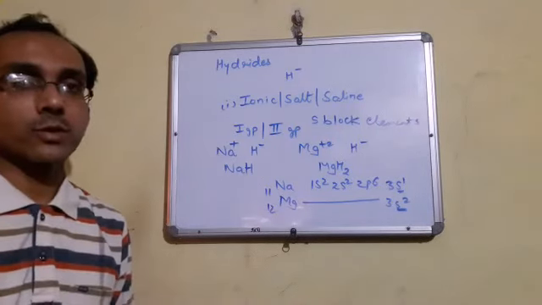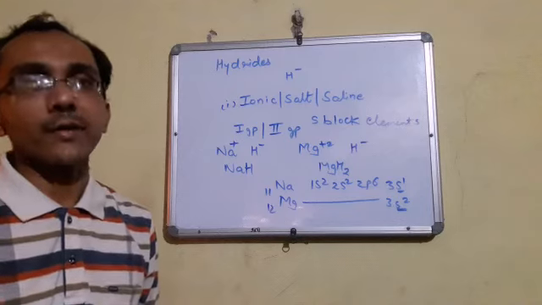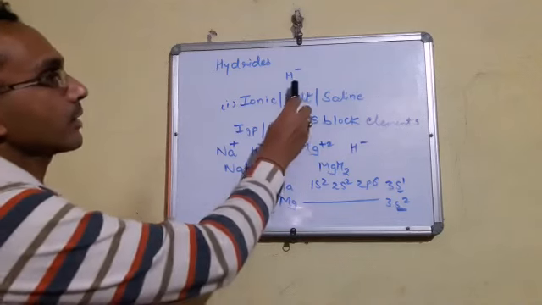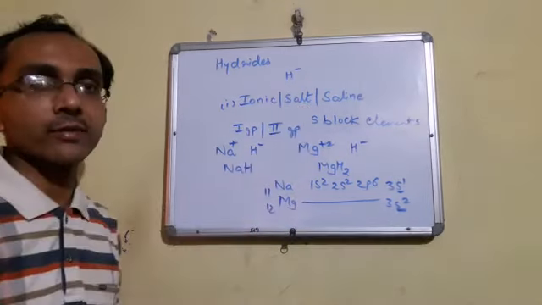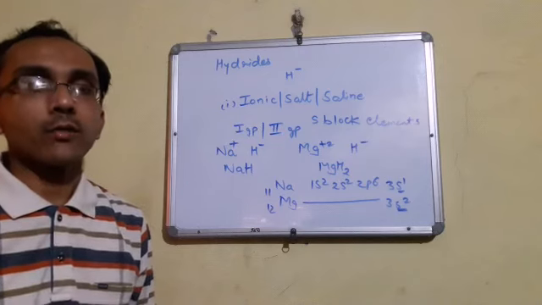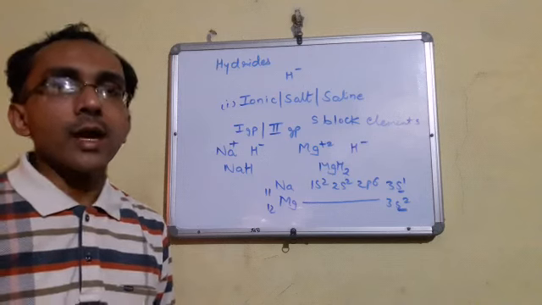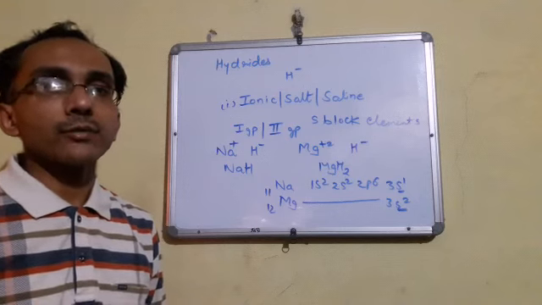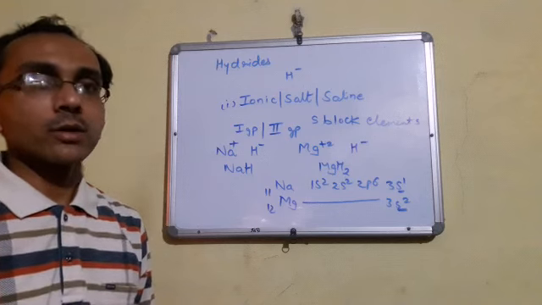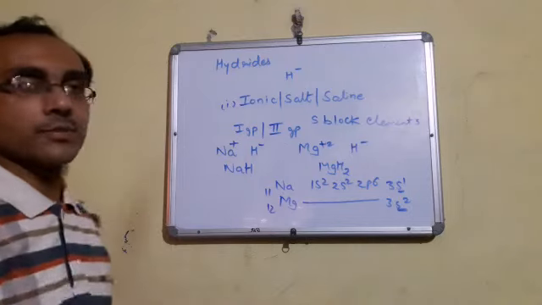Good morning, students. Today the topic for discussion is hydrides. The symbol of hydride is H negative, that is hydrogen anion. Now when hydrogen combines with most of the elements of the periodic table except noble gases, then it forms hydrides. Understood? Generally, there are three types of hydride.